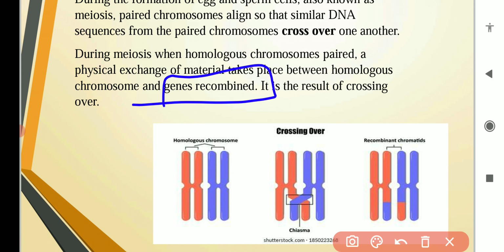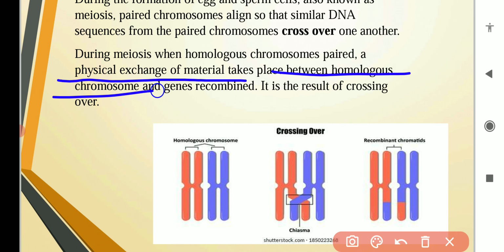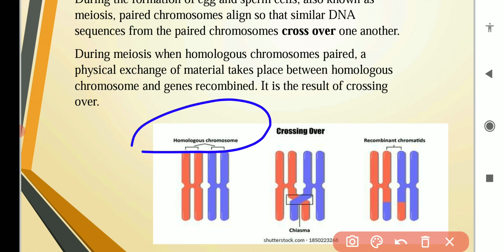Recombination means that as a result of crossing over, the allele of one chromosome goes to the other chromosome, and the gene of the other chromosome comes to this chromosome. This process is known as recombination of genes. So recombination always takes place due to crossing over. And what is crossing over? Crossing over is nothing but the physical exchange of genetic material, or the DNA segment, or we can say the chromosome segment, between the homologous chromosomes, between the two chromosomes of a homologous chromosome pair.